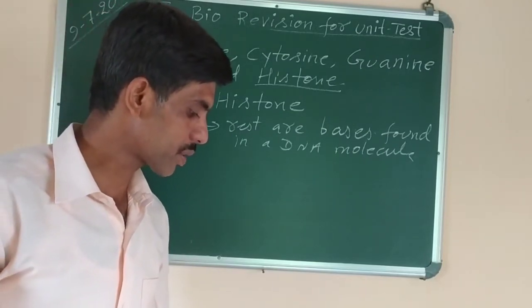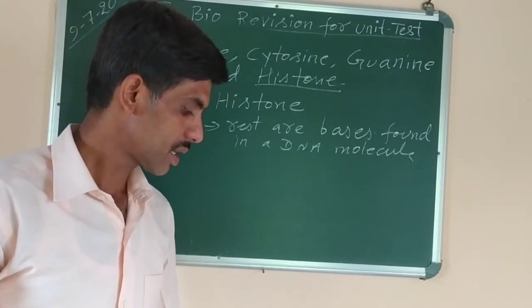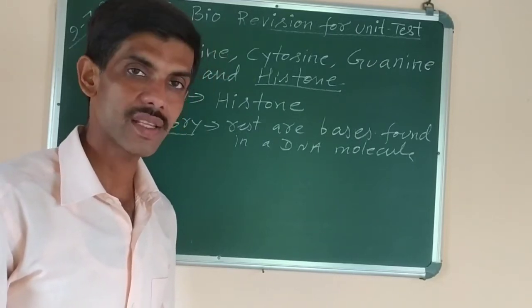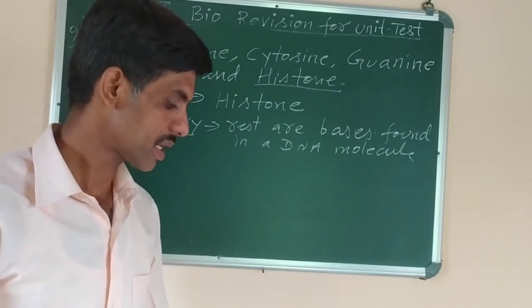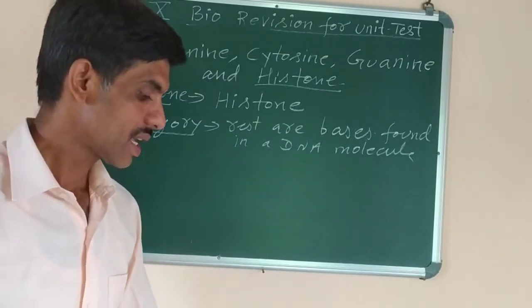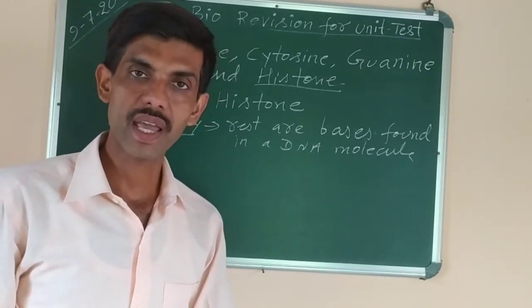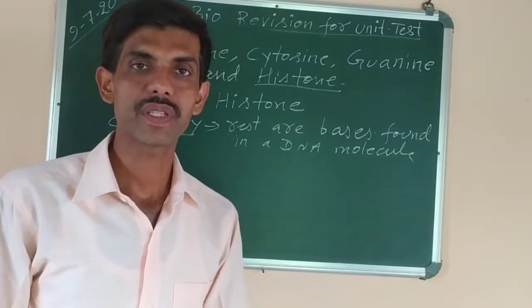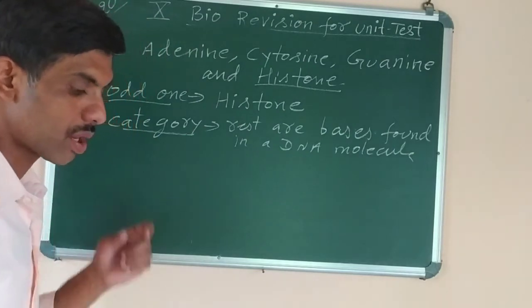The third one is first growth phase, that is G1 phase, second growth phase, that is G2 phase, third growth phase, that is G3 phase, which is not there in the cell cycle, and synthetic phase or the S phase. So which is the odd one? The odd one is third growth phase. There is no such term like third growth phase. Why? Because only G1 and G2 phase are there. So rest are the steps in a cell cycle, but G3, that is third growth phase, is not a step of the cell cycle.